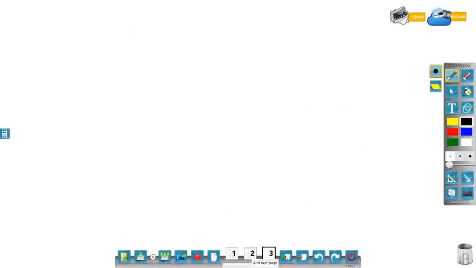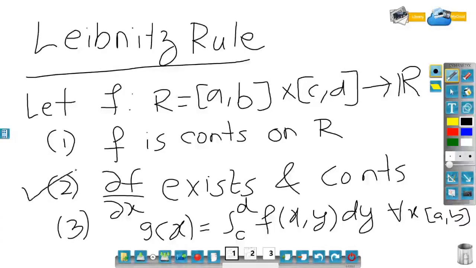Also, if you observe the given condition, it is given that ∂f/∂x exists. So if I keep y as a constant, then f is a function of one variable only. And when f is a function of one variable, then in that case we will not have any partial derivative. We will have an ordinary derivative.